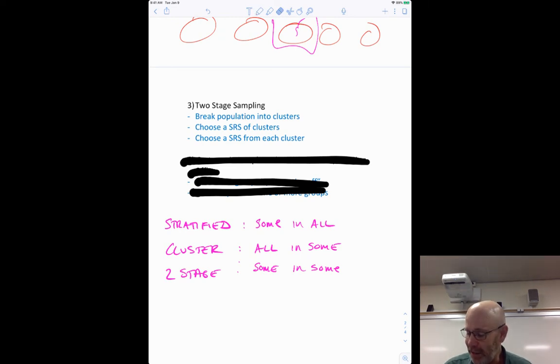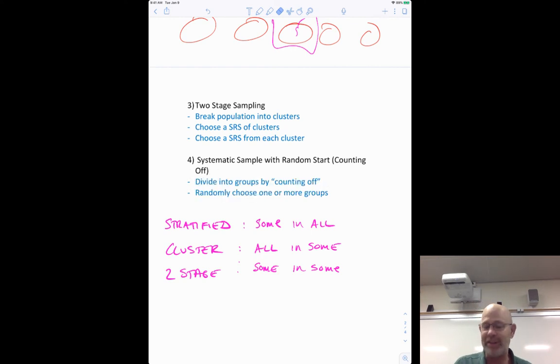Last sample is a little different. Doesn't really meet this stage. It's pretty simple, though. You guys have done this all the time, I think. It's called systematic sample with a random start, or counting off. So you divide people into groups just by counting off, and then you pick the groups. This might be like, I'm sitting here in class looking at you, I go 1, 2, 3, 4, 5, 1, 2, 3, 4, 5, 1, 2, 3, 4. I just number you guys off and I take all the ones or something. I go 1, 2, 3, 4, 5, 6, 7, 8, 9, 10. I give everyone a number and then pick person 1, person 11, person 21, person 31, something like that. Somehow we're divided just by counting off.